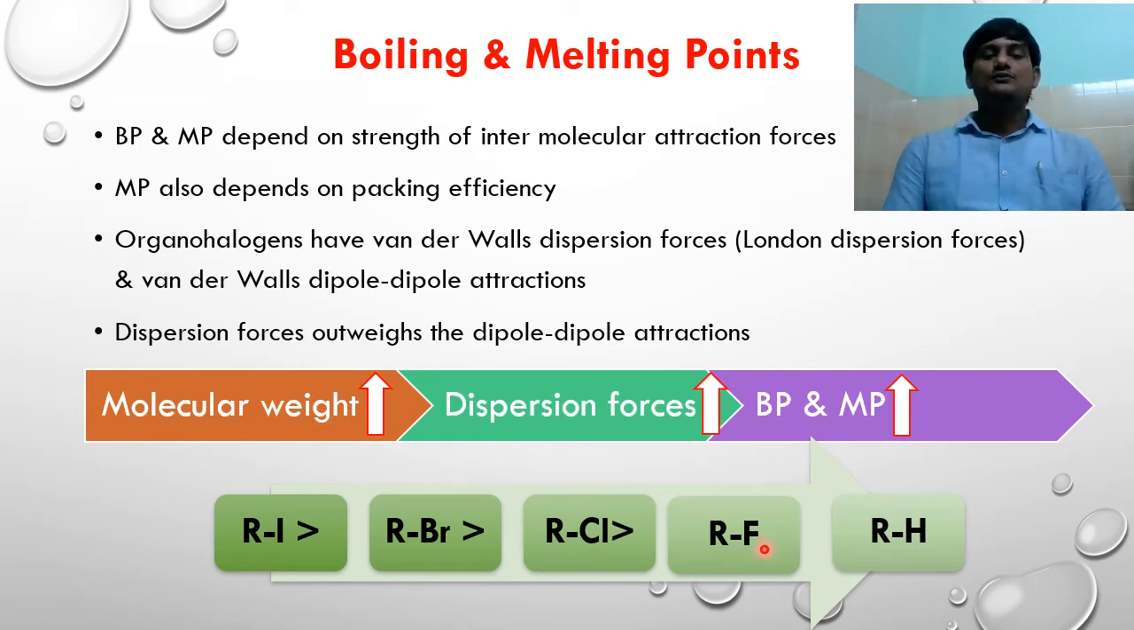This is the order of both boiling and melting point of halides. In this case, alkyl iodide greater than alkyl bromide greater than alkyl chloride greater than alkyl fluoride, and all the alkyl halides have higher melting and boiling point when compared with the alkanes due to having higher molecular weight when compared with the alkanes.